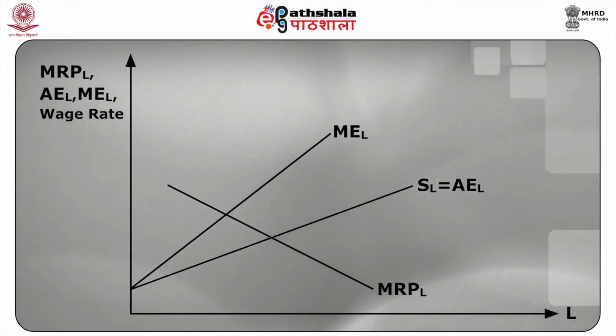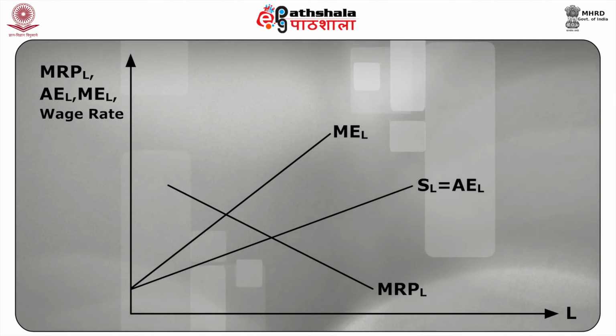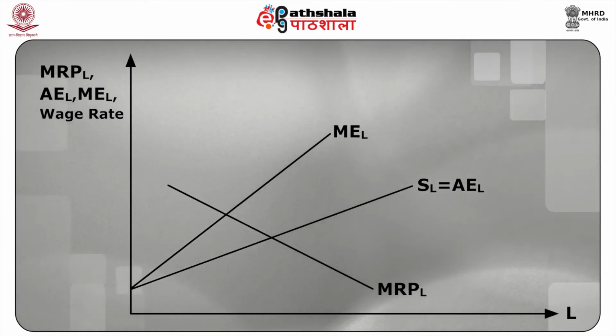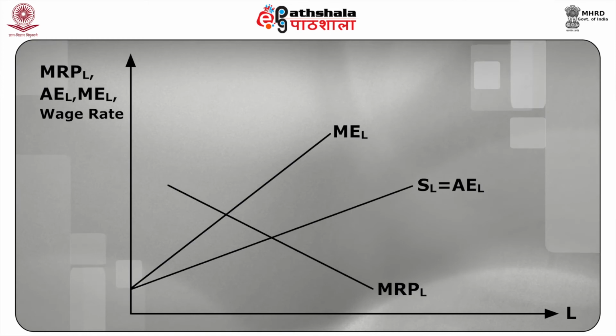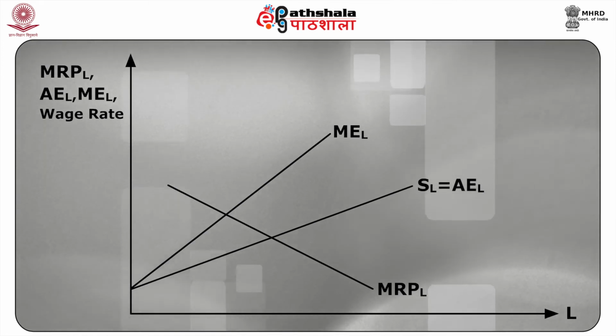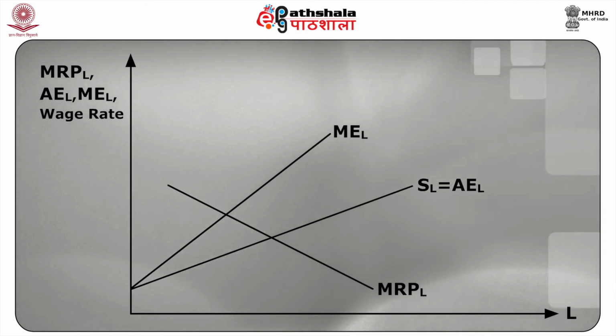The supply curve of labor, however, is not perfectly elastic, but is upward sloping, since the monopsonist would have to pay higher wages to hire more workers. Consider figure 7. The supply curve of labor SL is also the average expenditure, that is AE, curve of the monopolist, since it pays the same uniform wage to each unit of labor.